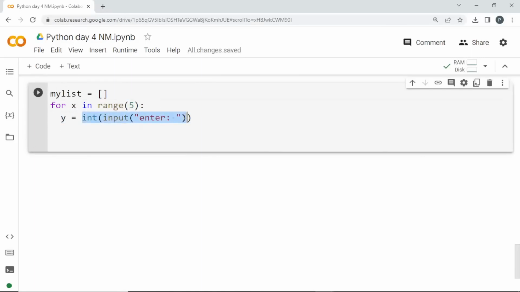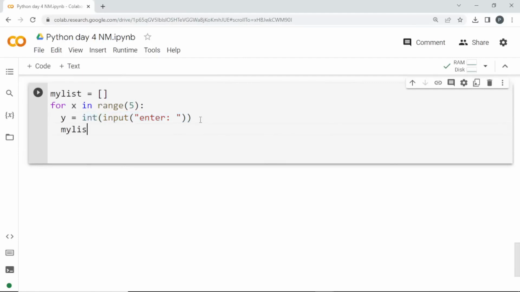Every time the user enters a number, I'm going to append it. What is append? I'm calling the list to append. It will add at the end. The value the user enters will be added here. I'll just print my list in the end. First we'll do this, so that you can understand what is happening here.